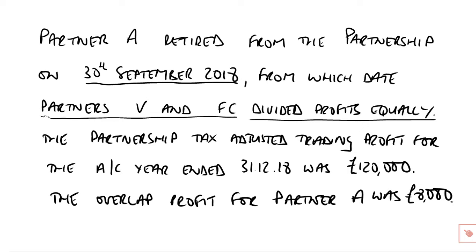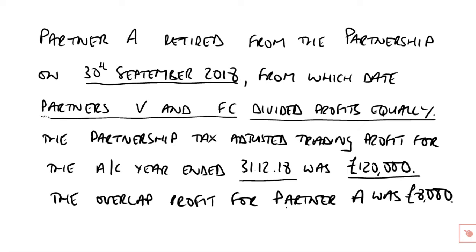You've already seen a number of times with the examples we've done how, when you divide out an accounting period into however many months before the change, however many months after the change, any salaries, any interest on capital would need to be time apportioned. You know how to do it. There's no need to bother with that here. So we're just dividing profits equally. The partnership tax adjusted trading profit for the accounting year ended December 18, remember the partnership prepares accounts to December year ends, that was £120,000.